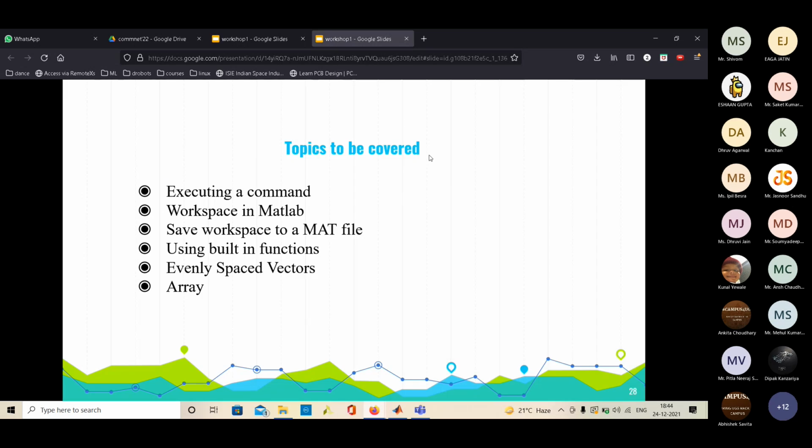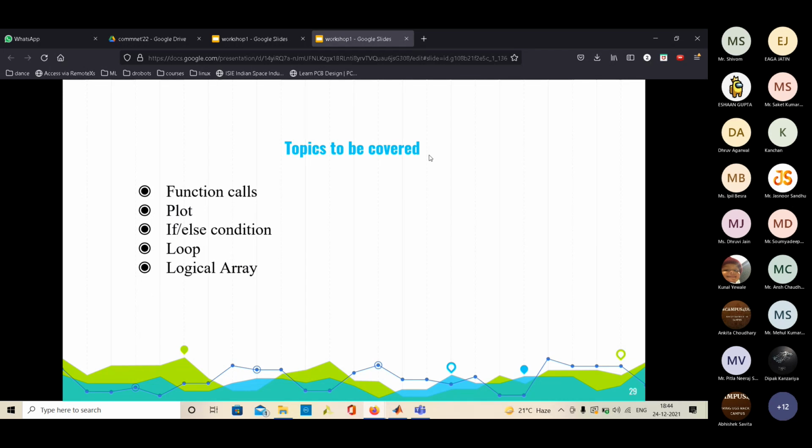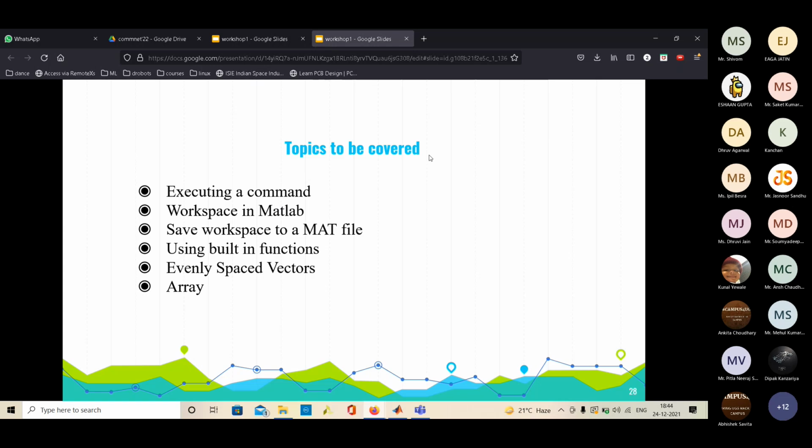So these are the topics that we will be doing today: executing a command, workspace in MATLAB, saving the workspace to a mat file using built-in functions, evenly spaced vectors and arrays, function calls, plot, if else condition, loop, logical array. These are very basic tools where the code for them is 1 or 2 lines. Combining all these, you can perform any calculation that you want.